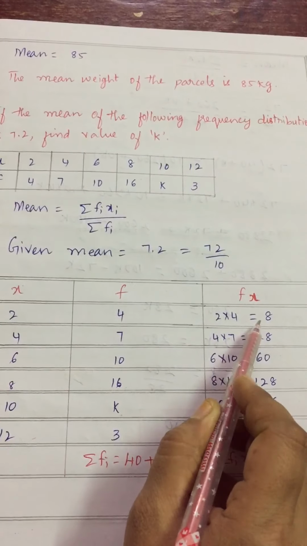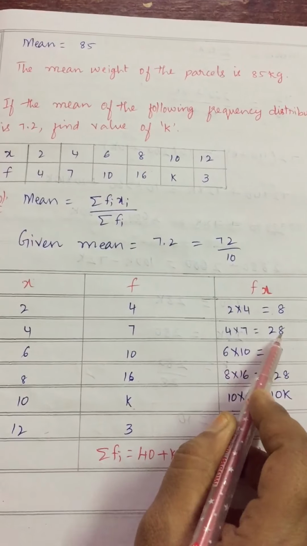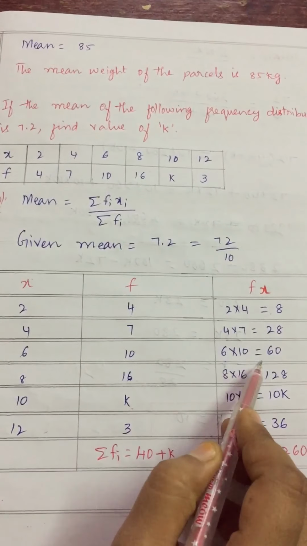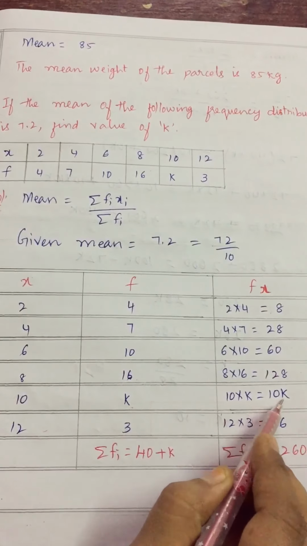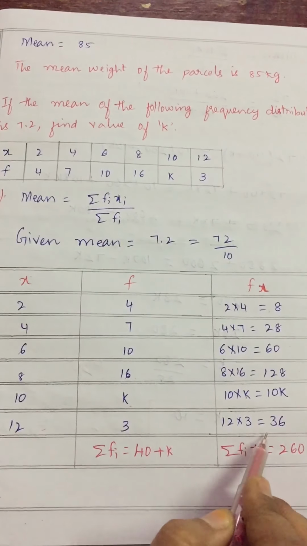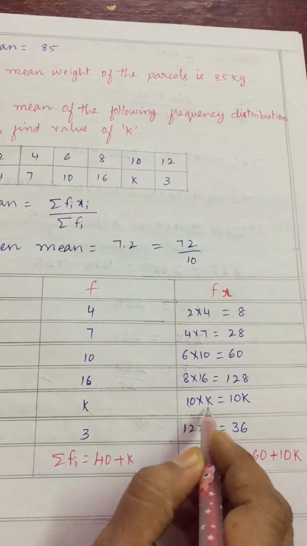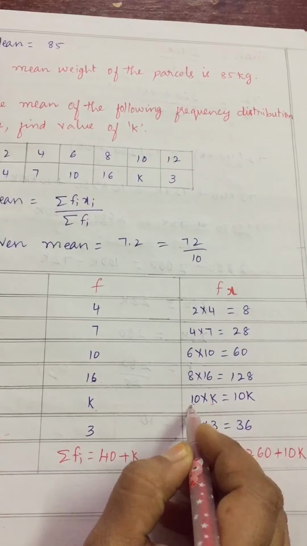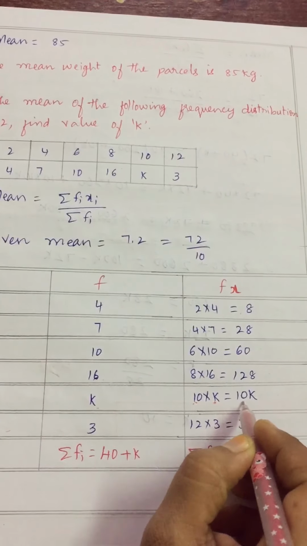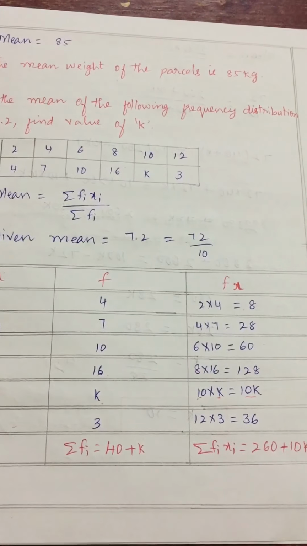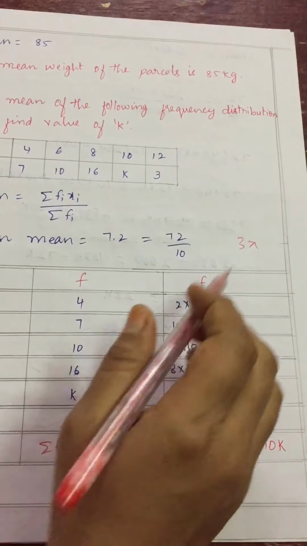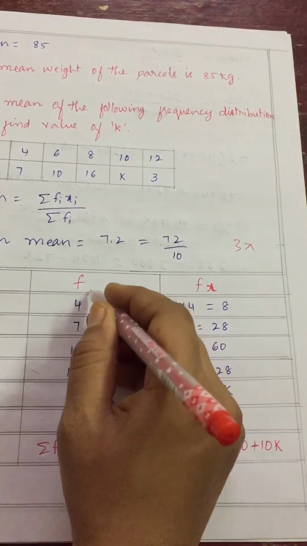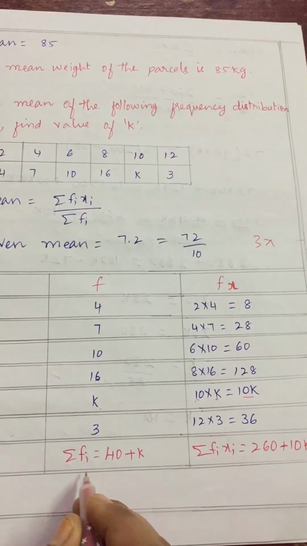2 into 4, 2 4s are 8. 4 into 7, 4 7s are 28. 6 into 10 is 60. 8 into 16 is 128. 10 into k is 10k. 12 into 3 is 36. When a constant and a variable are multiplied, we get 10k, like that only. 10k is a constant times a variable; like this term we get 3 into x, 3x. Clear, children?